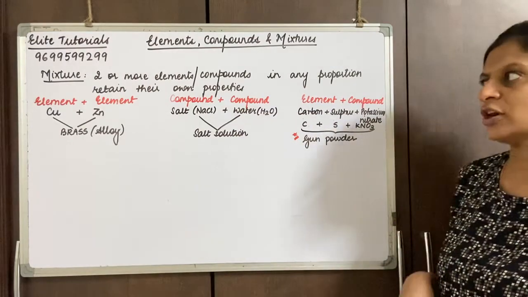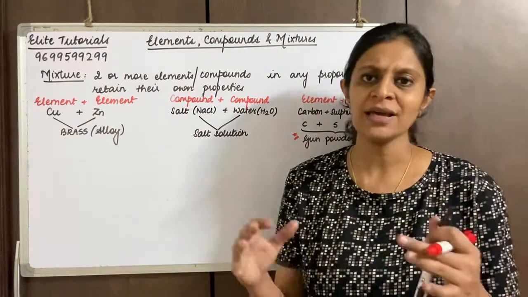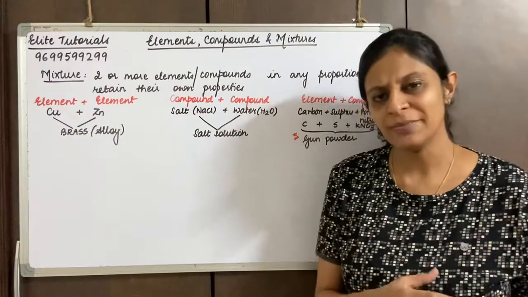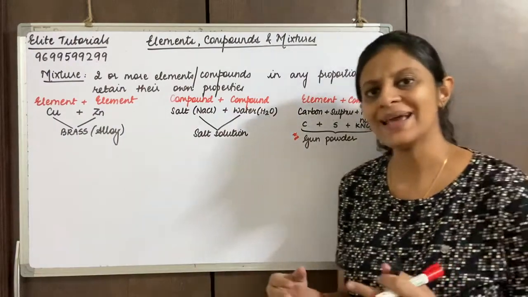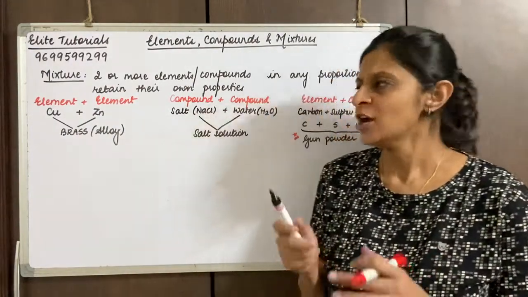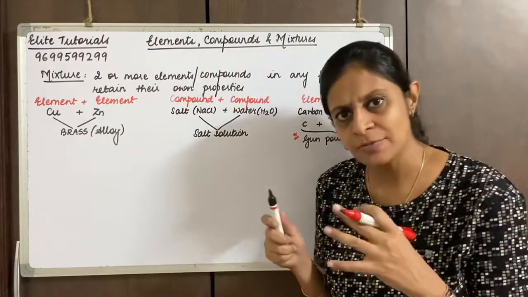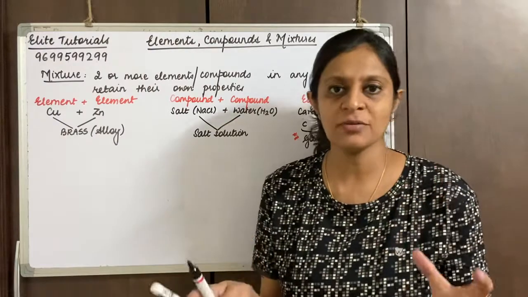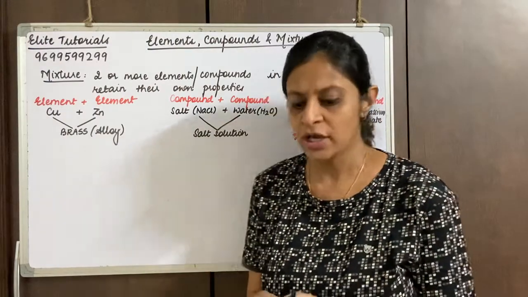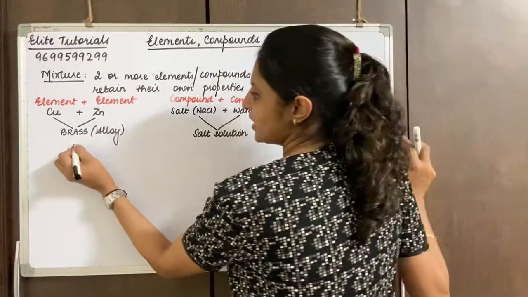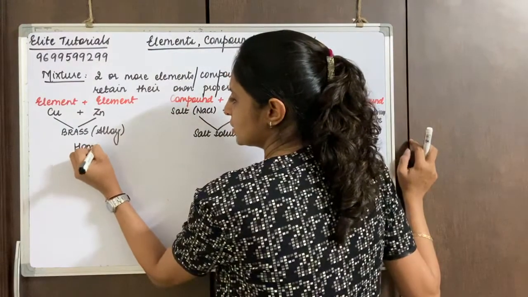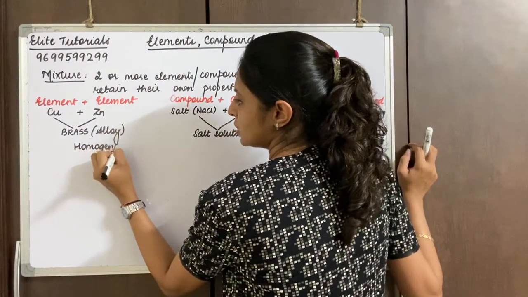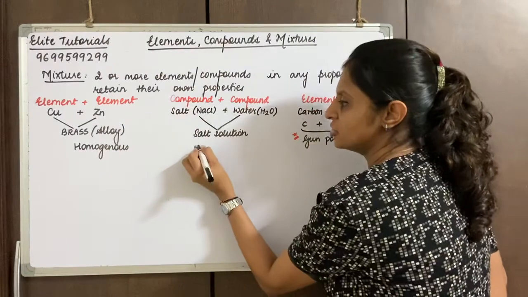I'm sure you've understood mixtures. In mixtures we learned three types, that is element and element, compound and compound, and element and compound. These were just the types which were based on the definition. Now broadly we can classify mixtures into two types. Mixtures can be classified as homogeneous and heterogeneous.